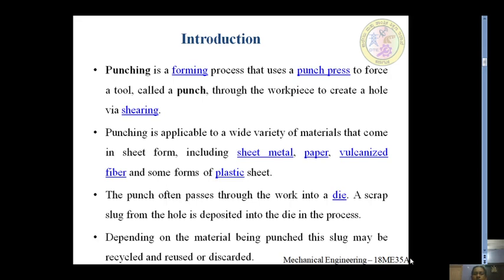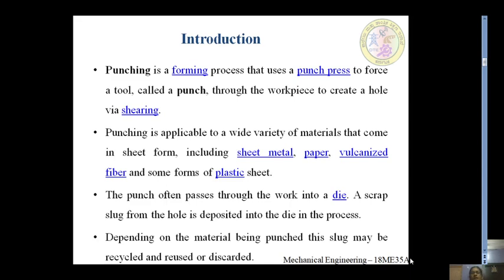Ultimately the cutting happens. Some examples of cutting and shearing are blanking operation, punching, trimming operation, shaving, and so on.